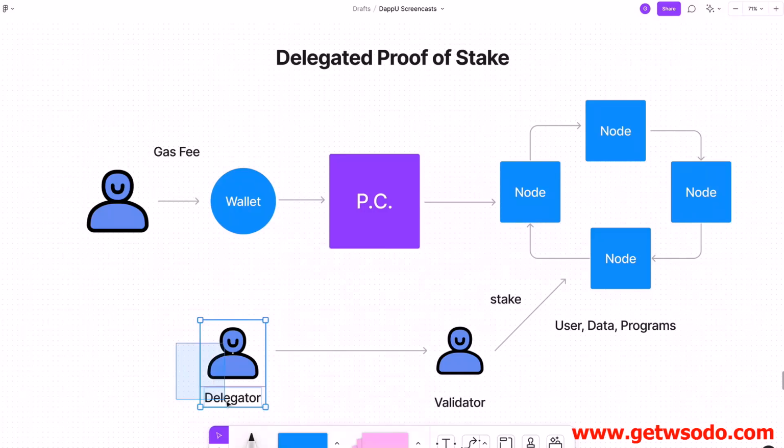So essentially the idea is, if you have cryptocurrency and you want to stake it, but you don't want to actually run a validator completely, then you can just delegate your stake to somebody else, and then that person can run a node on your behalf. Now, this does introduce a significant amount of trust assumptions to the validator itself, and has lots of other implications on how the blockchain is going to function from a decentralization standpoint. But delegated proof of stake is a popular consensus mechanism with smart contract platforms.